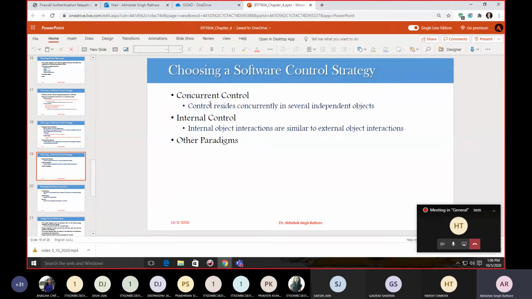Event driven control is more difficult to implement within standard procedural languages, and it requires some extra effort.